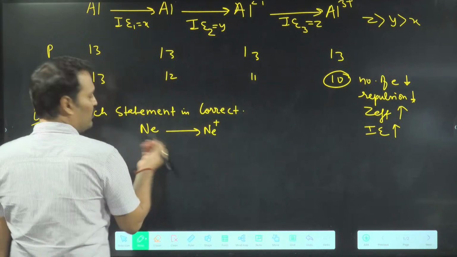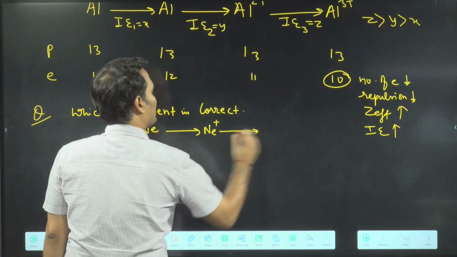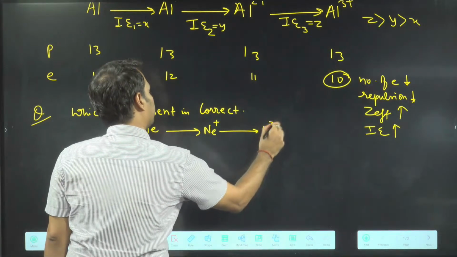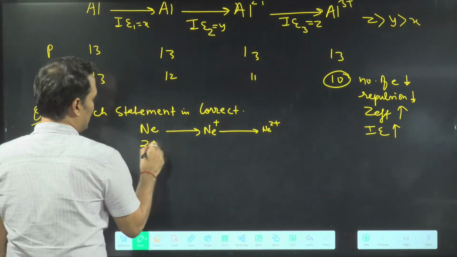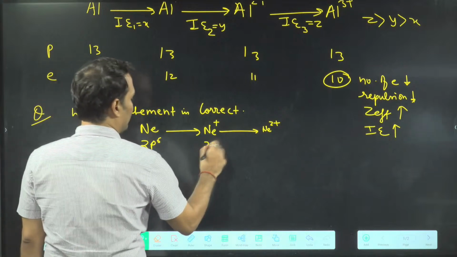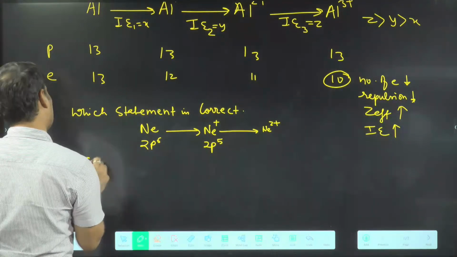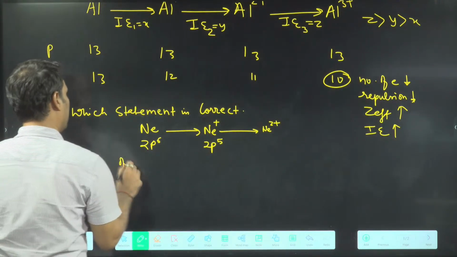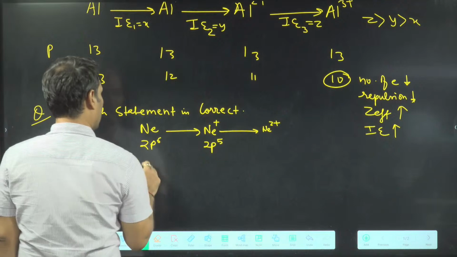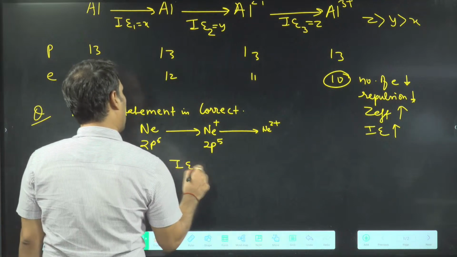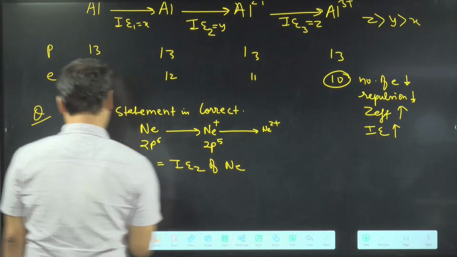Now look, then I will put here ionization energy again, and I will get Ne2 plus. See, this configuration is 2p6. This configuration is 2p5. So if I ask you like this: ionization energy 1 of neon is equal to ionization energy 2 of neon.